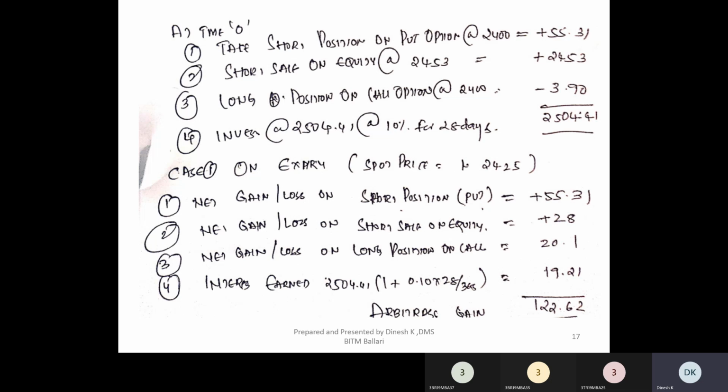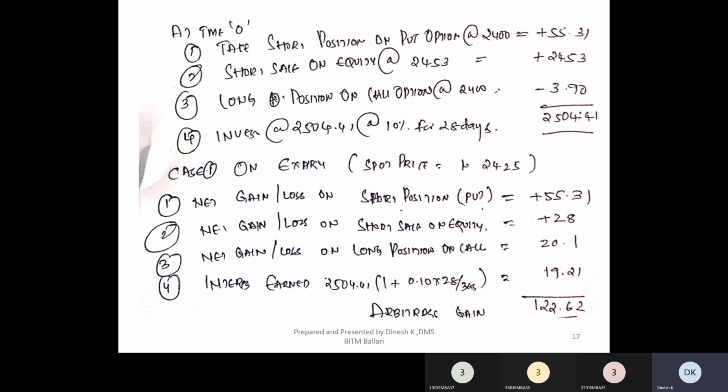Fine. So when you're taking a short position on a put option, that is 2400, you will be receiving 55.31, which is paid by the put buyer. Parallelly, you have taken a short sale on equity, where again it is a cash inflow to you of 2453. So the total cash inflow is 55.31 plus 2453, which is represented by a plus sign. Plus shows cash inflow and a minus shows cash outflow.